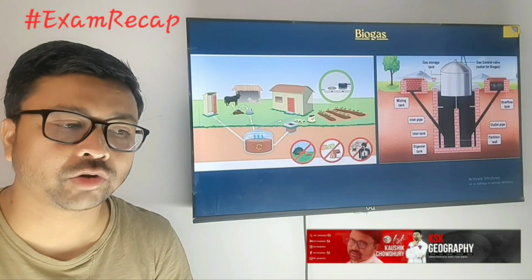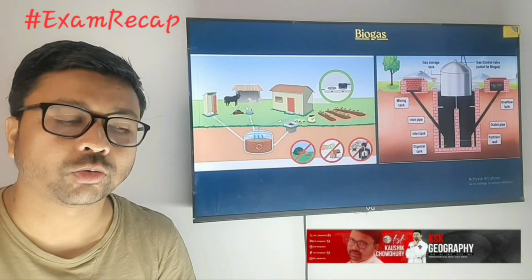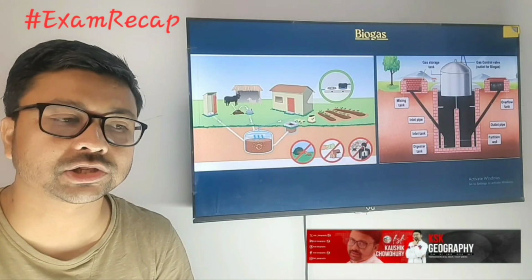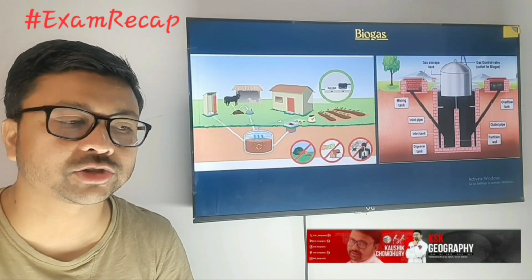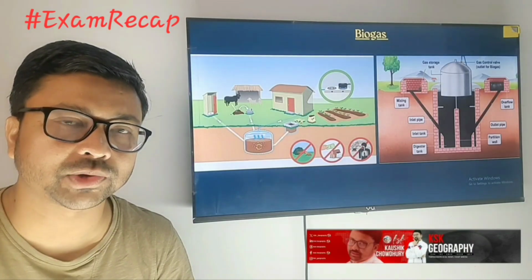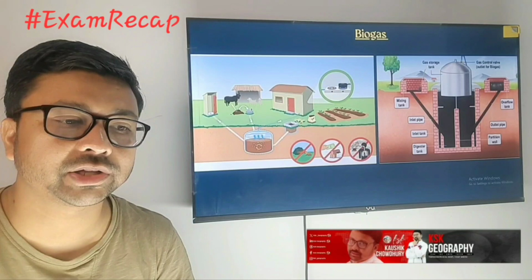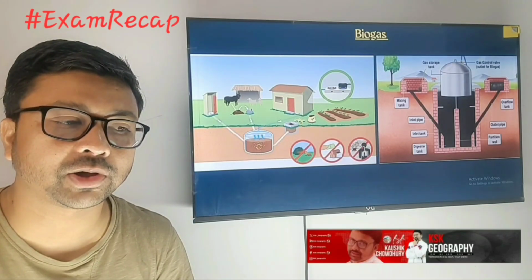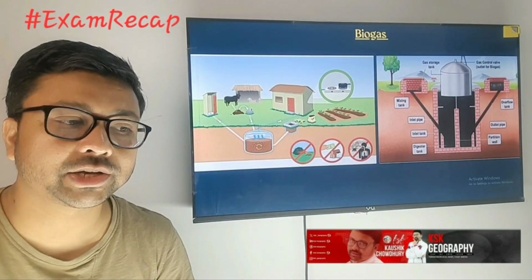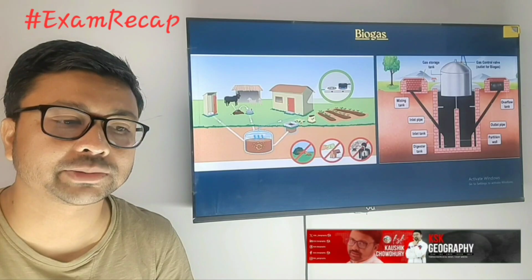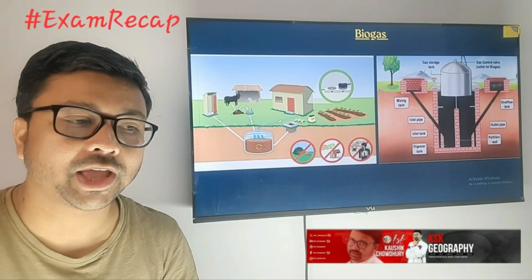Next, the biogas. Biogas is very helpful, especially in rural areas where organic materials, agricultural waste and domestic waste, cow dung and all such stuff, will be there in large amounts. So what we do is put it in the biodigester, and from there we are able to get that energy. In rural areas, that energy is mainly used for cooking purposes.